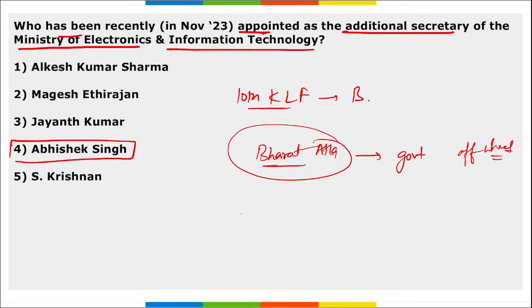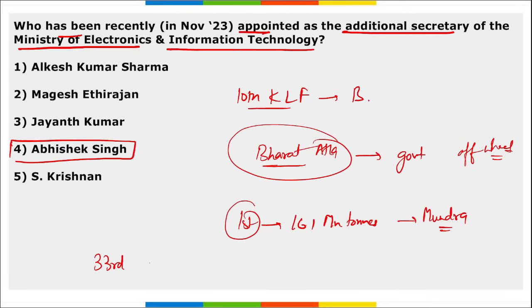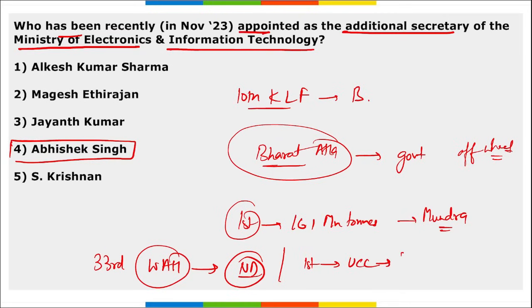Then which port became the first port in India to handle 16.1 million tons of cargo? So which is that port? It is Mundra port. Then next thing, remember, where was the 33rd edition of the World Animal Health Conference held? The 33rd conference of the World Animal Health Conference was held in New Delhi. Then which state became the first state to implement Uniform Civil Code? It is Uttarakhand.